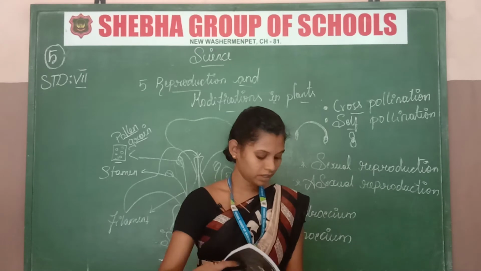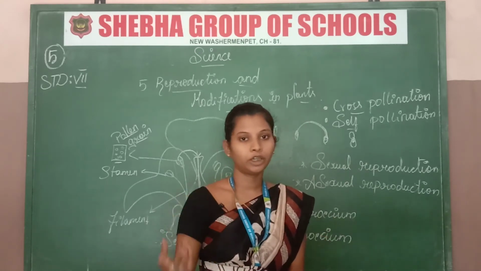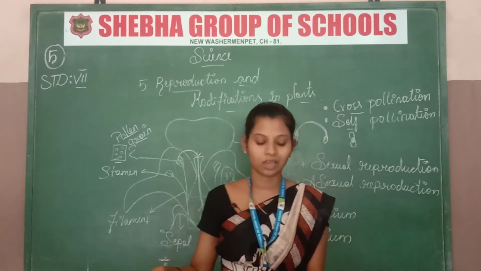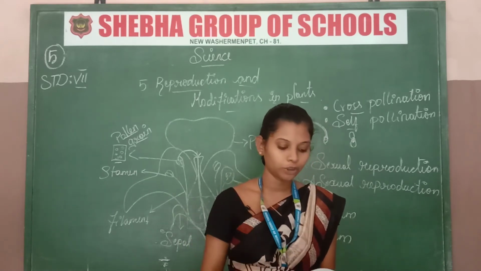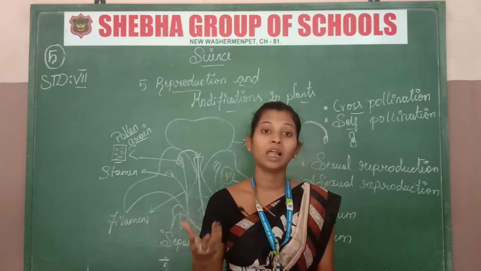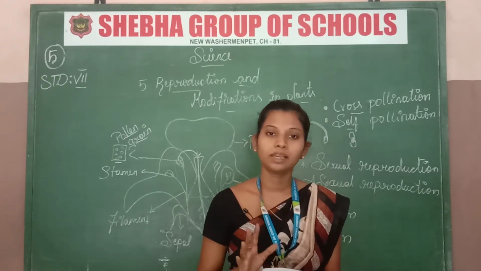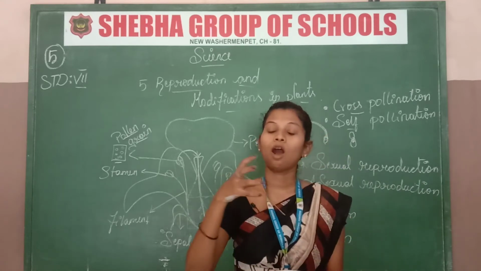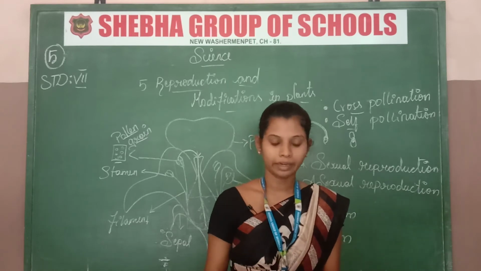Now let's see how the flower is converting into fruit. We all know about reproduction and pollination, how it occurs, and now just see how the flower is converted into fruit, not naturally, but with the help of humans. In a pumpkin flower we can easily understand how the female flower and the male flower look.